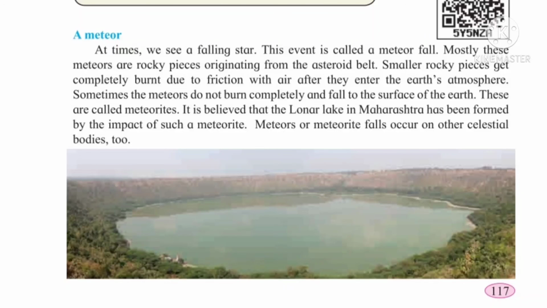Smaller rocky pieces get completely burned due to the friction with air after they enter the earth's atmosphere. Sometimes these meteors do not burn completely and fall to the surface of the earth. These are called meteorites. It is believed that the Lonar Lake in Maharashtra has been formed by the impact of such a meteorite. Meteor or meteorite falls occur on other celestial bodies too.